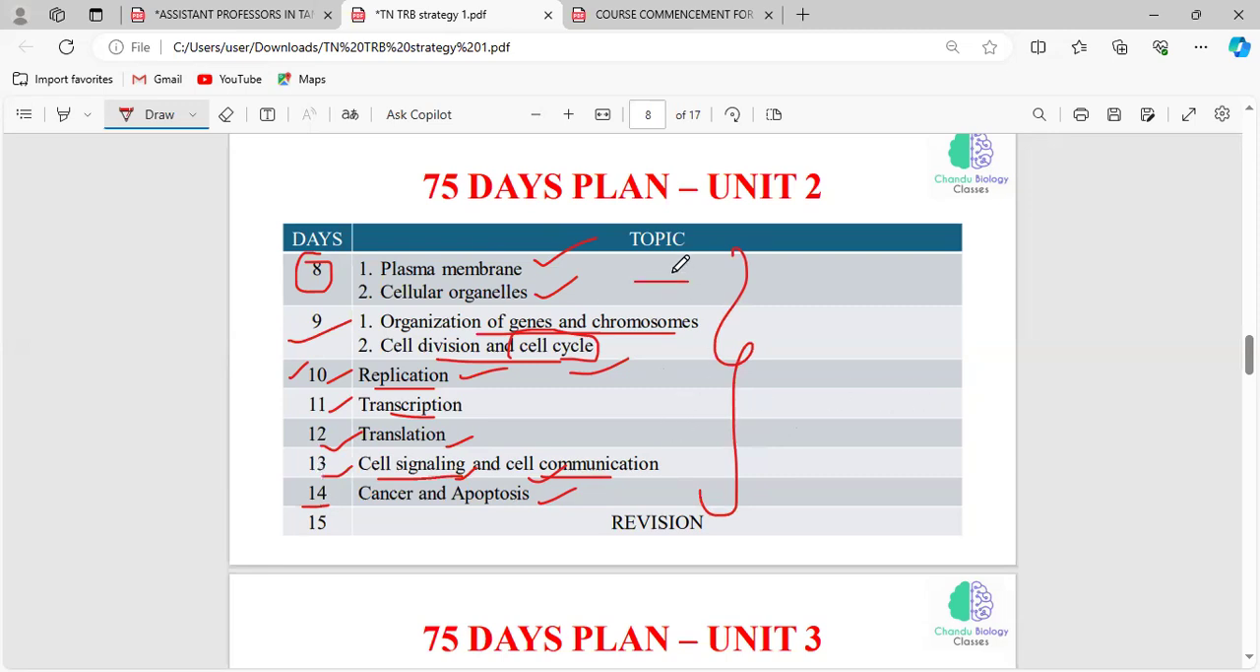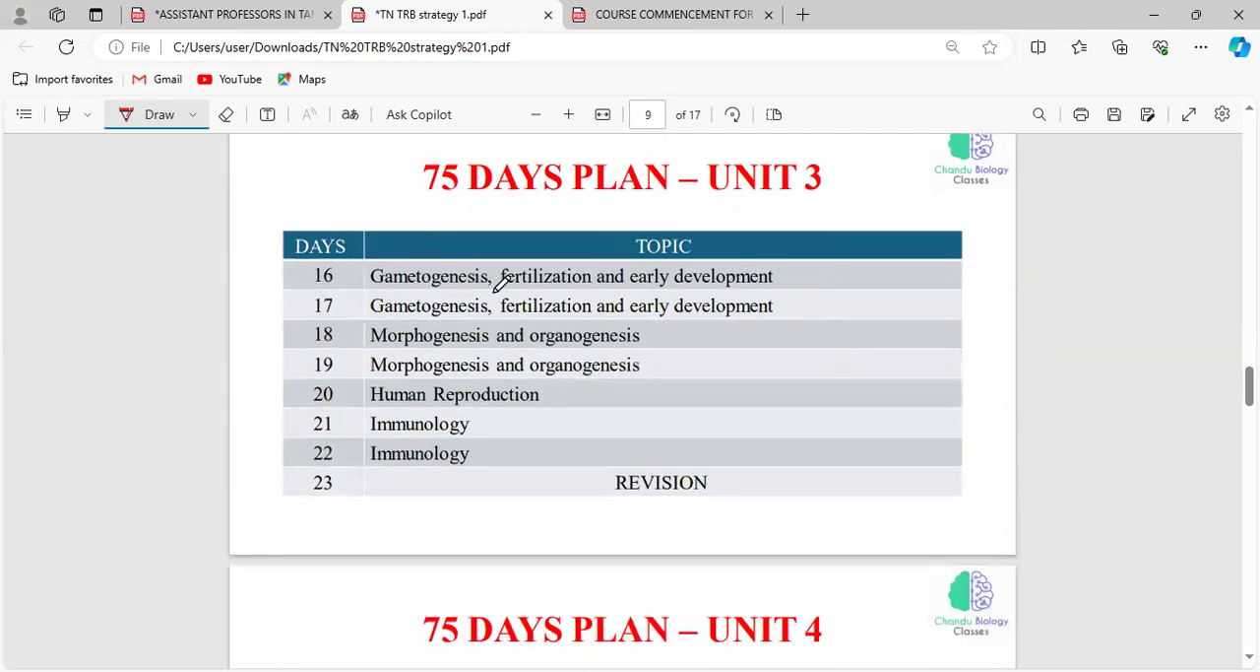So each day, you have to dig deep and read all the important things under these topics. Day 15 is completely related to the revision of unit 2. Okay, and after finishing that, unit 3 is related to developmental biology and immunology. On day 16, you have to read about gametogenesis, fertilization, and early development. See, this is a big unit, so you can take 2 days to complete this topic, day 16 and day 17. On these days, you have to read this same topic, gametogenesis, fertilization, and early development.